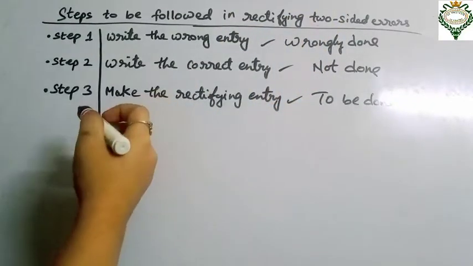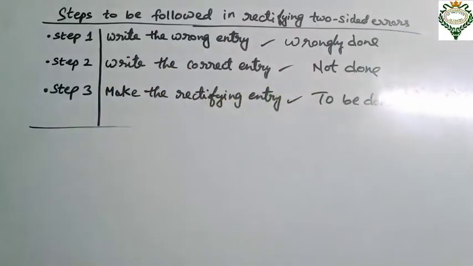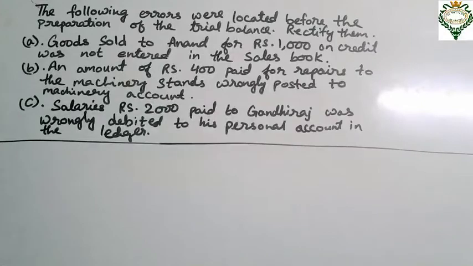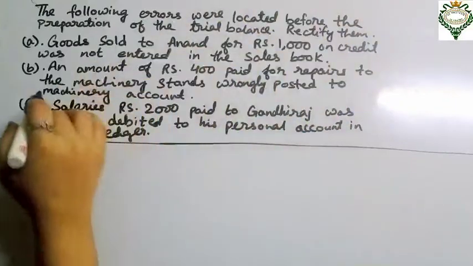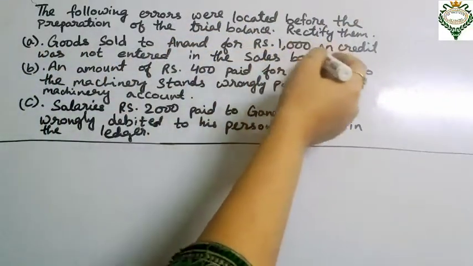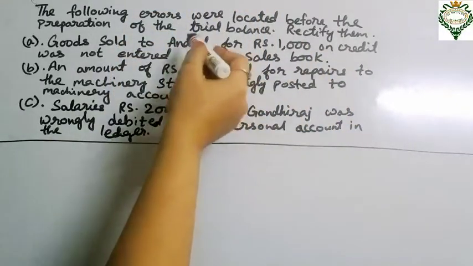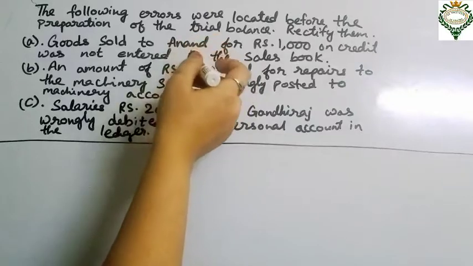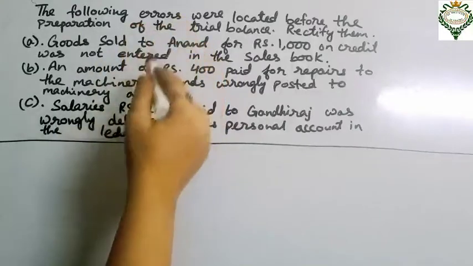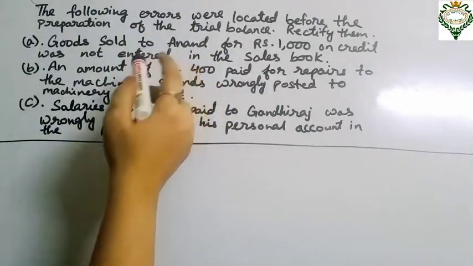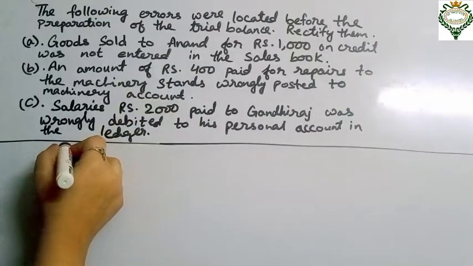Now we will discuss more with the help of an illustration. So come to the illustration, students. Here is the question. The following errors were located before the preparation of the trial balance. Rectify them. First one is goods sold to Anand for rupees 1000 on credit was not entered in the sales book. That means two accounts are related and should be rectified because it has been omitted from the account. It has not been recorded. So this is a two-sided error, and we have to follow those 3 steps to rectify the error.